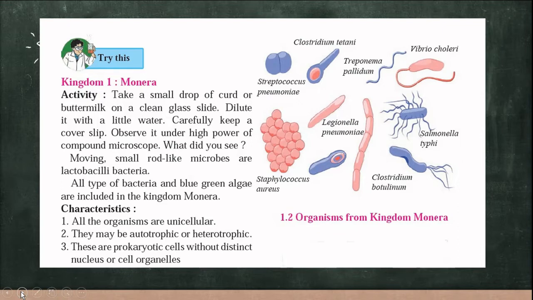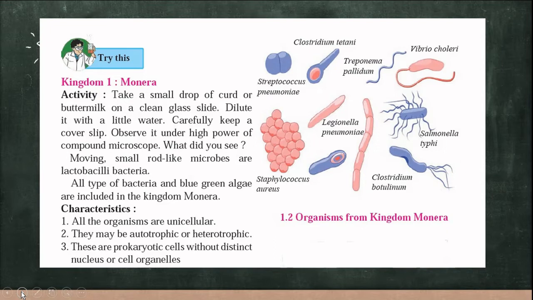On a clean glass slide, the slide which we see under the microscope, dilute it with a little water. Dilution means we are adding one drop of water. Keep a cover slip carefully on it and observe it under a microscope, the compound microscope we have in our laboratory. When we see it under a microscope, we see some moving rod-like microbes. They are called lactobacilli bacteria.